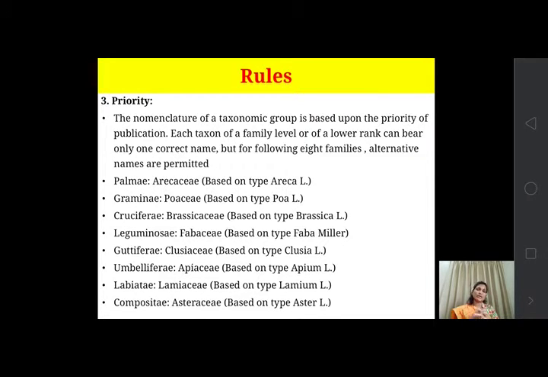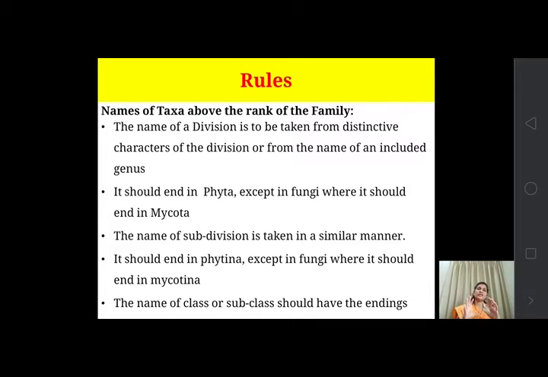Okay, so this is the third priority. Then the next one is the names of taxa above the rank of family. So how is the name given to the taxa which are placed above the family? The name of a division is to be taken from distinctive characters of the division or from the name of an included genus. So whichever genus is included in that division, the name may be given according to that, or by its distinctive characters, the characters present in that particular division.